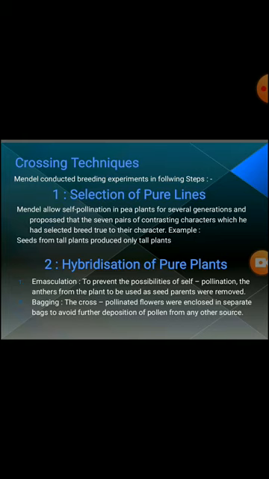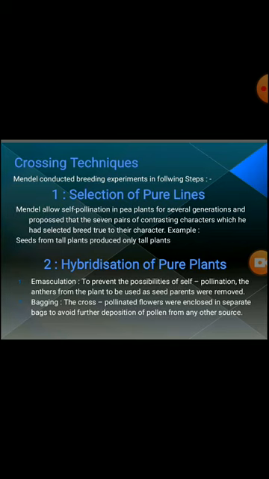Example, seed from tall plants produced only tall plants, and seeds of dwarf plants produced only dwarf plants. Clear?